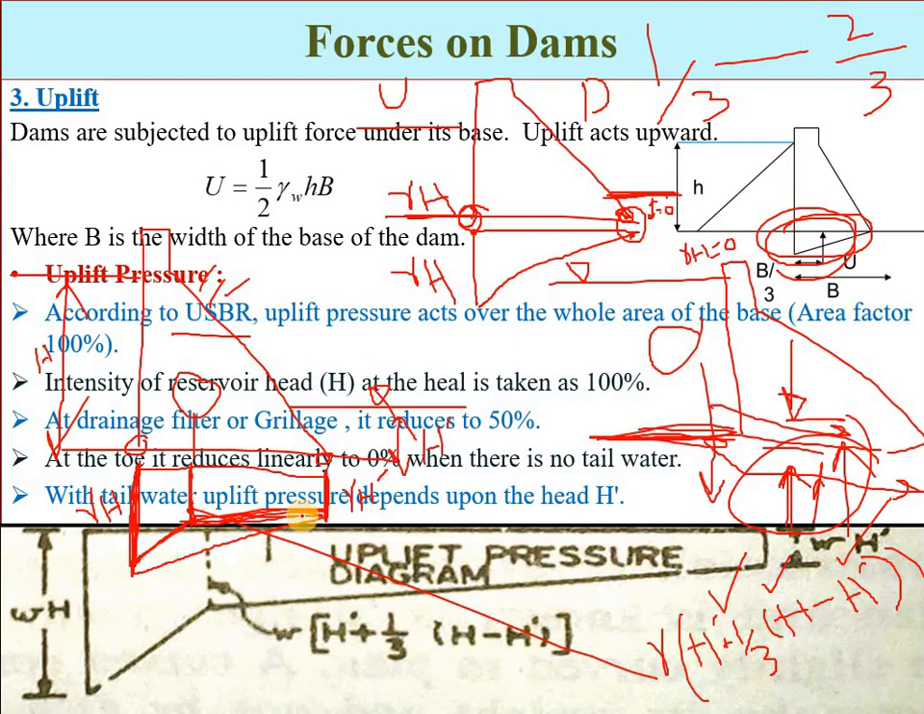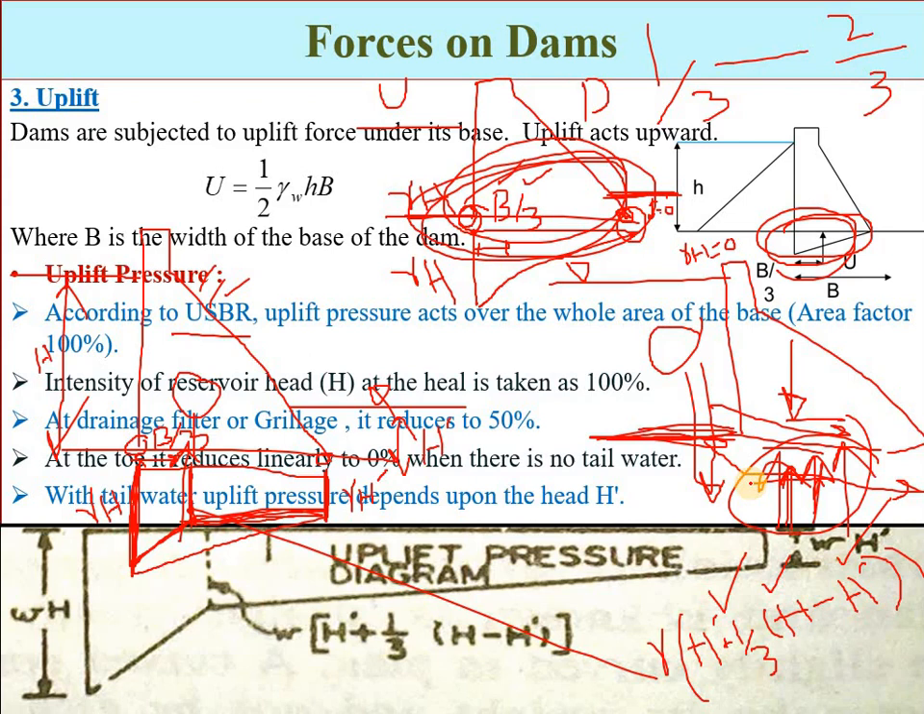Most importantly, its point of action is b/3 from the heel point, where b is the total width of the base. So at this much distance from the heel point, it will be the point of action. The point of action will be 1/3 of the base width. Is it clear? Again, if there are pores, fissures, cracks or joints between the body and the foundation, water will seep from the reservoir, and as a result it will exert some uplift pressure.